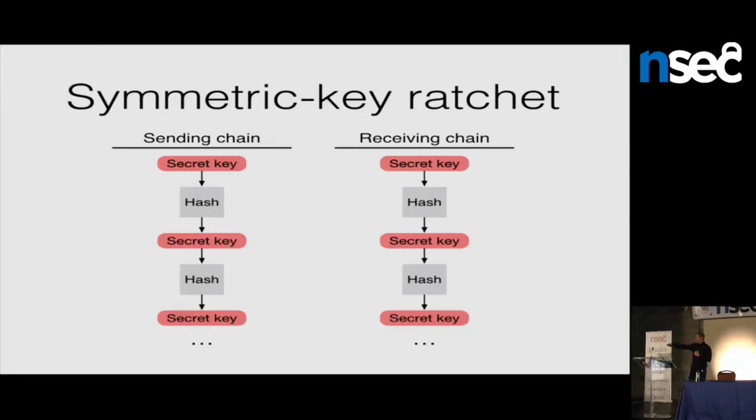So you could imagine that if some party receives a message encrypted under this key right here, this second key in the chain, let's say he receives that message before he gets the first message, what he'd like to do is decrypt that second message, hash the key to get the third key, delete the second key, and have it be gone. But he might also like to hold on to the first key in case that out-of-order first message actually arrives later. But that's kind of a dilemma, because if you hold on to the first key, you can always use the first key to rederive the second key, so that sort of defeats the purpose.